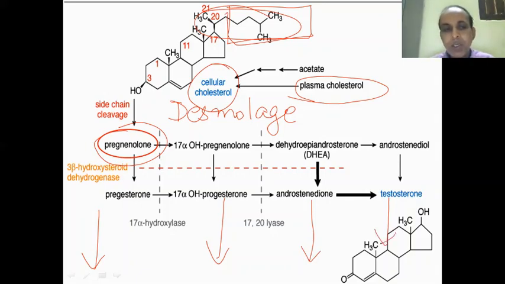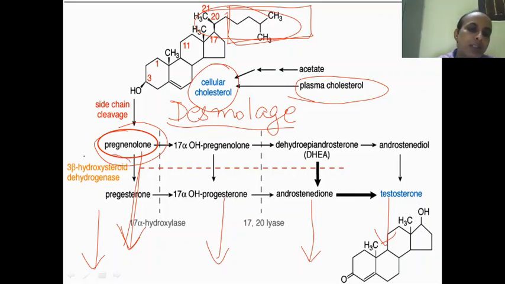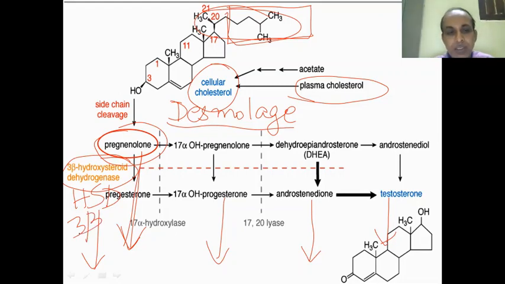So once the pregnenolone is formed, because of the action of cholesterol desmolase and the side chain being cleaved, it can now go to this line, the mineralocorticoid pathway in zona glomerulosa. Zona glomerulosa contains the enzyme 3-beta hydroxysteroid dehydrogenase, in short 3-beta HSD. So this 3-beta HSD converts the pregnenolone into progesterone.